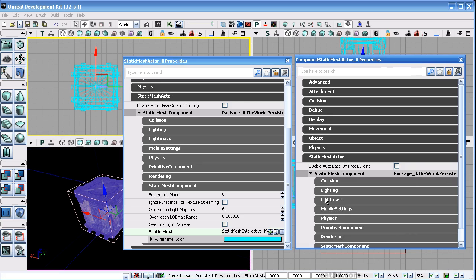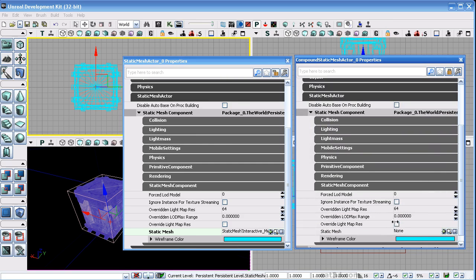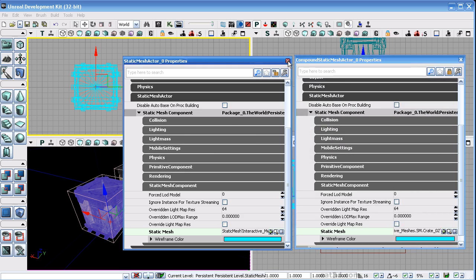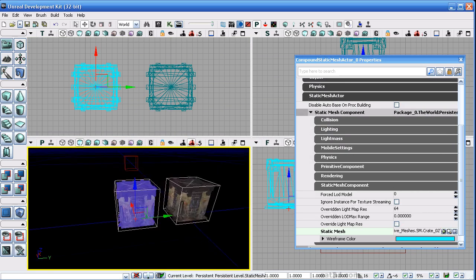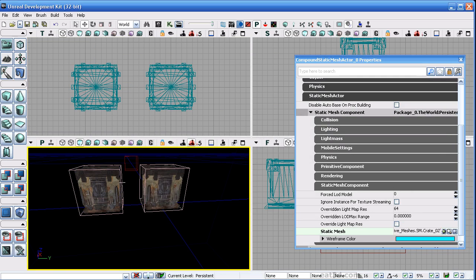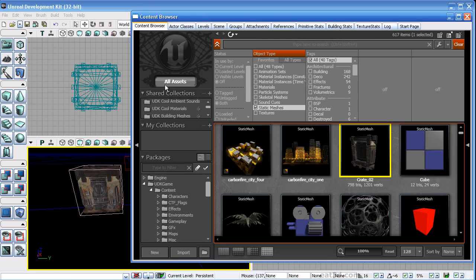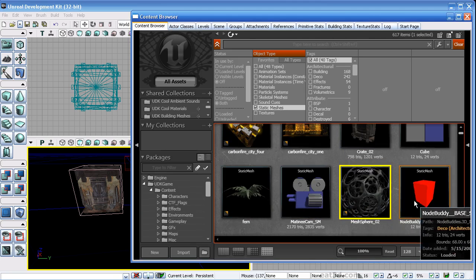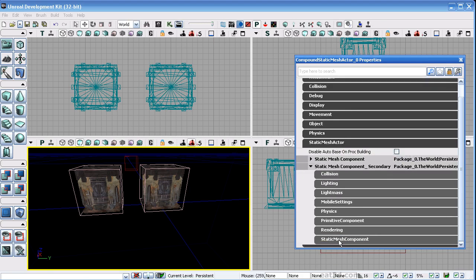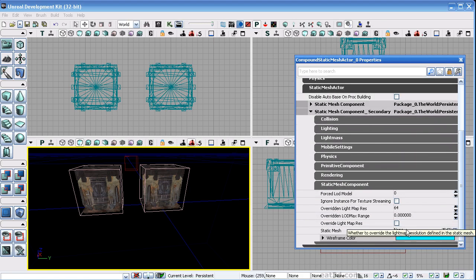So what we can do with this, we still have the crate selected in the content browser. We can come into the first static mesh component, and we can go ahead and click the green arrow here to use the selected object, and there you go. So I'm going to go ahead and close the static mesh actor properties. So now our compound static mesh looks exactly the same because they are the same. Right now we haven't changed or altered anything that wasn't already part of the static mesh class. So now if we bounce back over to the content browser and we select this mesh sphere and we close, now we're going to add this as a secondary mesh just to show what happens.